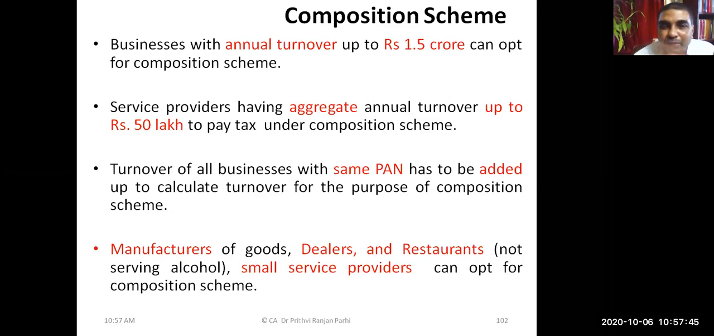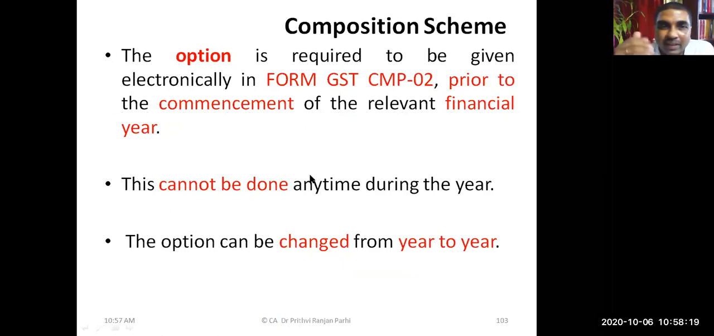Earlier, the composition scheme option was not available for service providers, but subsequently service providers have been added to the composition scheme. There we have to see that the aggregate annual turnover should be up to 50 lakh. Turnover of businesses with the same PAN shall be added to arrive at the aggregate turnover. We'll be learning in detail how to compute the aggregate turnover. So we have to see to whom this scheme is applicable.